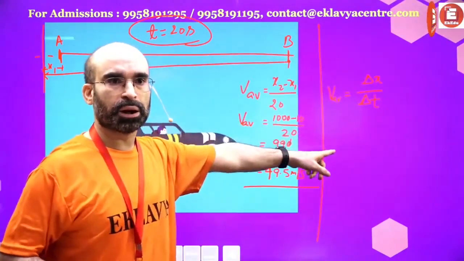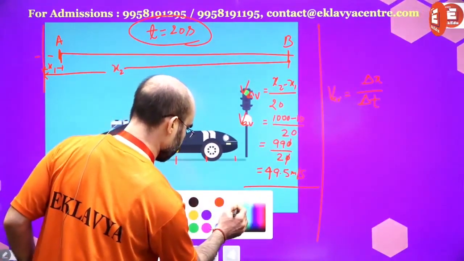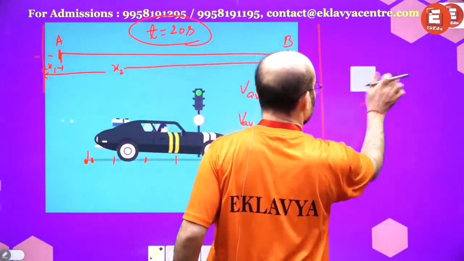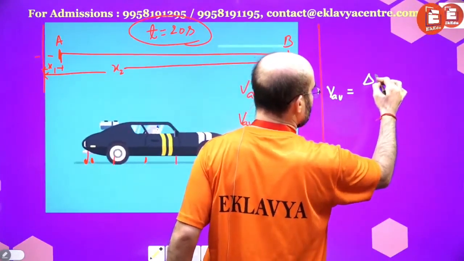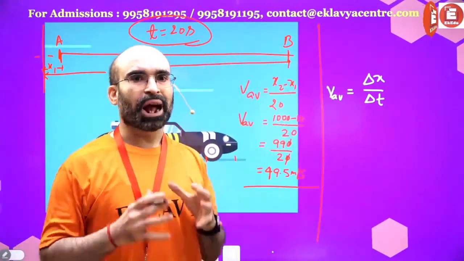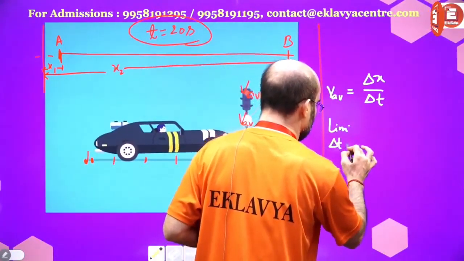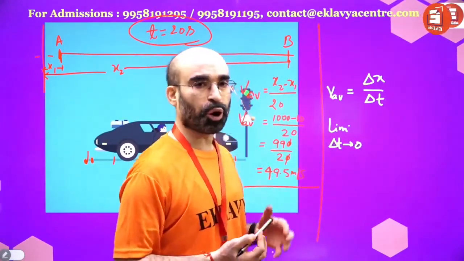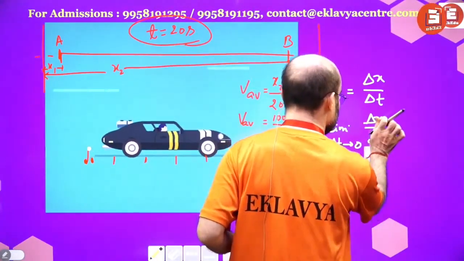Tell me if it is clear. No, it is not clear. Let me use another color. So V average comes out to be delta x by delta t. Alright, this is there. Now suppose I am making this delta t very small. Delta t is very small. Then what will happen to delta x by delta t?